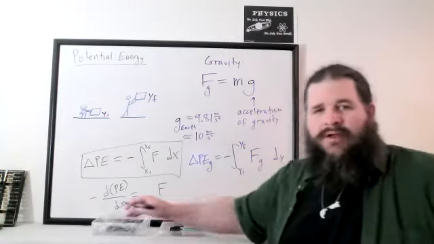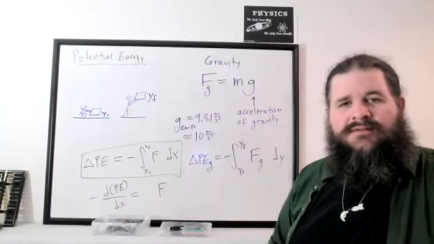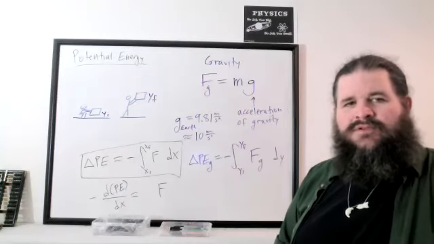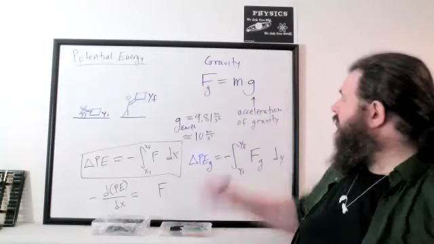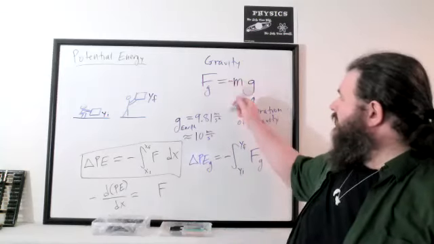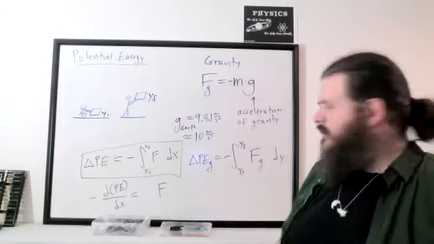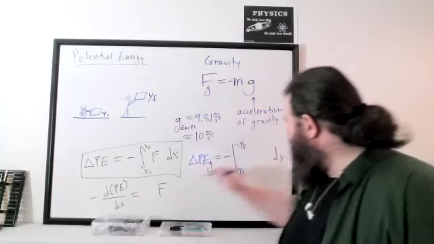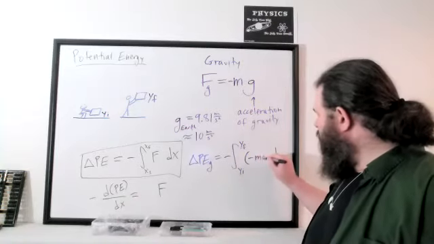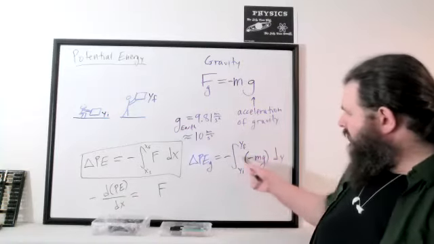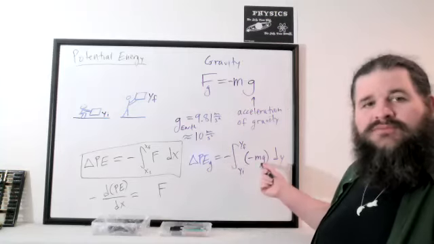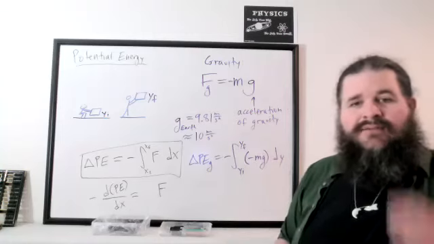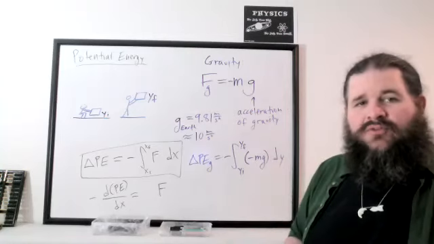Oh, one other thing I forgot. Which direction is the force of gravity? Downwards. And usually we treat upwards as the positive direction. So we should really have a negative in our formula for force here. Fill that in. Force of gravity is negative mg. The negatives cancel out. Also, mg is a constant. The mass of the object doesn't change. The acceleration of gravity is just 9.8 meters per second squared near Earth.